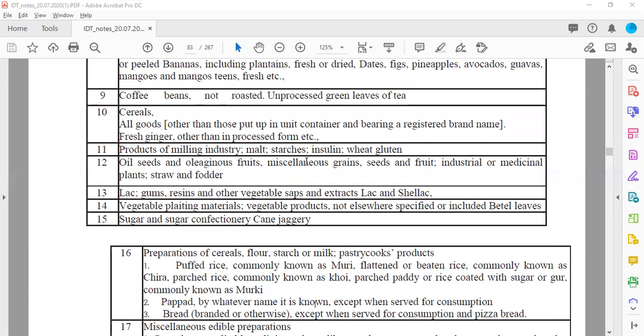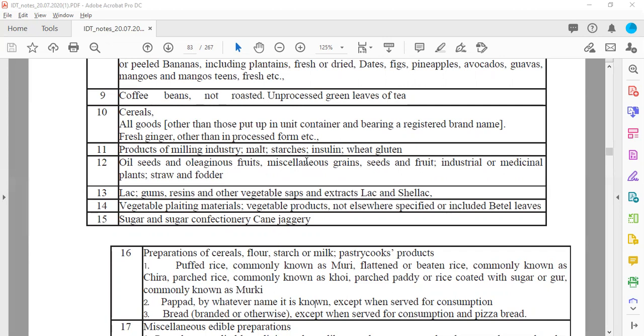Products of milling industry, malt, starches, inulin, wheat gluten. So wheat gluten will be used as a protein diet, so that will be exempted from taxes. Then oil seeds and oleaginous fruits. So that means the plant food from which we can extract oil. Miscellaneous grain, seeds, fruits, industrial or medicinal plants, straw and fodder.